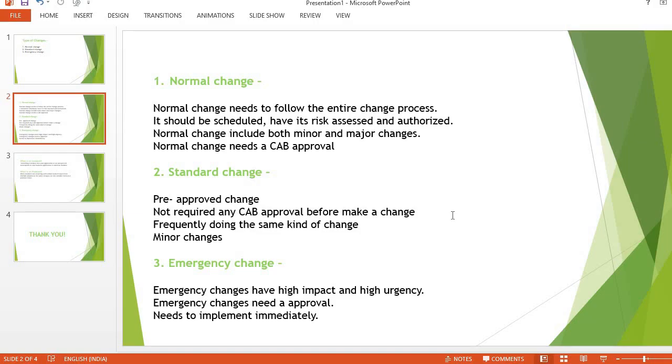For example, we have a catalog item and the user wants some modification on the catalog item, or in the workflow, or on the approvals, or in the task assignment group. For that kind of change we use the standard change. They are just minor changes, and we don't need much time to develop them.